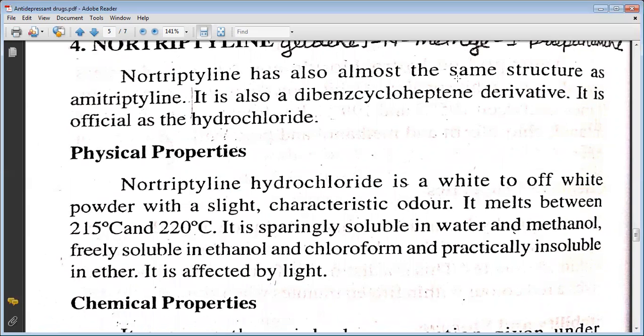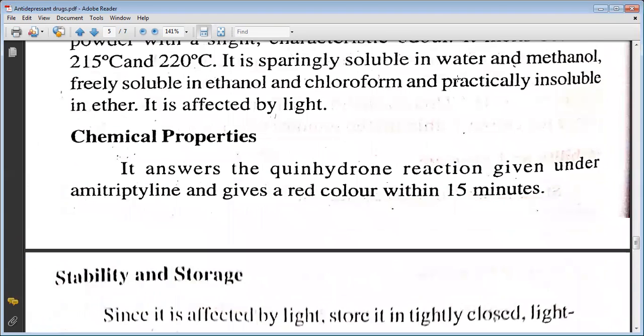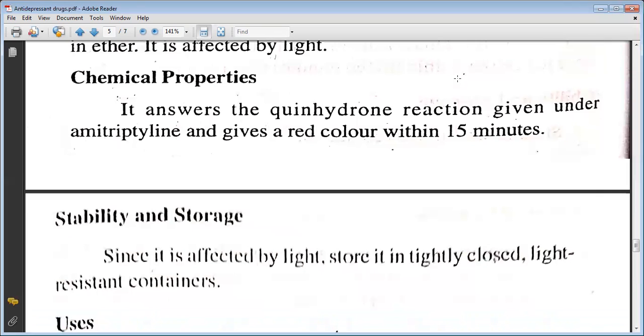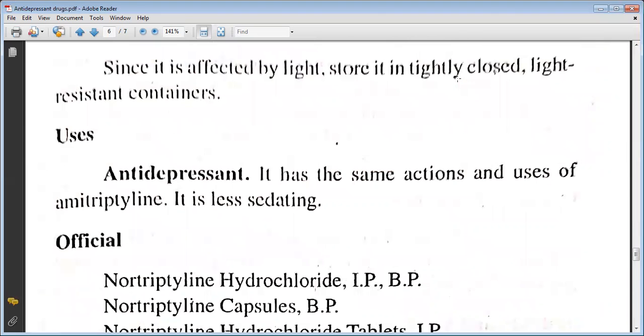Nortriptyline hydrochloride is a white to off-white powder with a slight characteristic odor. It melts between 213 to 220 degrees Celsius. It is sparingly soluble in water and methanol, freely soluble in ethanol and chloroform, practically insoluble in ether. It is affected by light. The chemical properties include that it answers the quinhydrone reaction given under amitriptyline and gives a red color within 15 minutes. Since it is affected by light, store it in a tightly closed light resistant container.